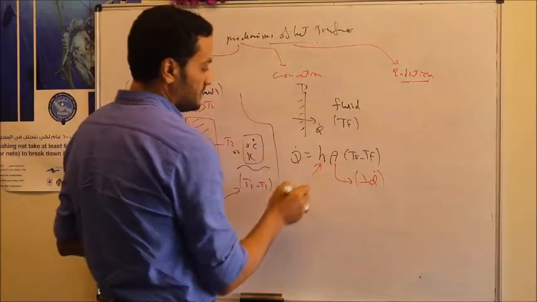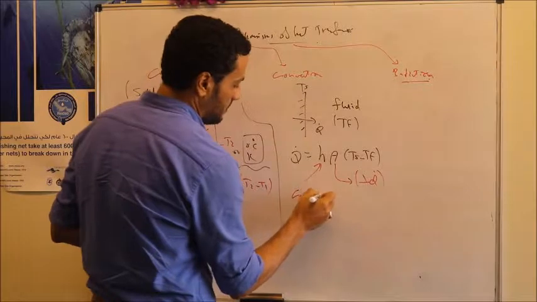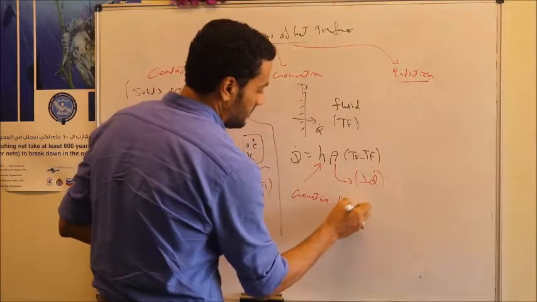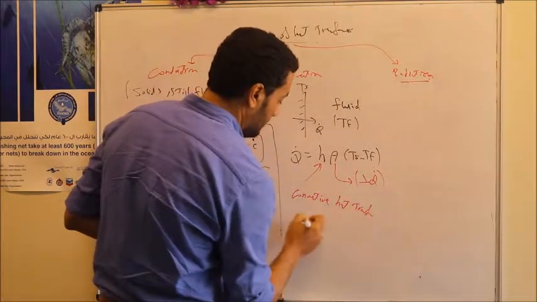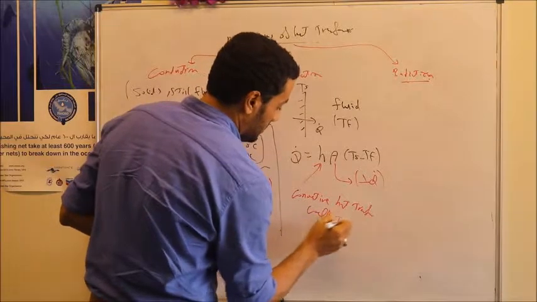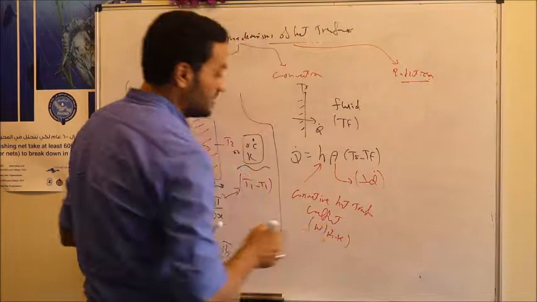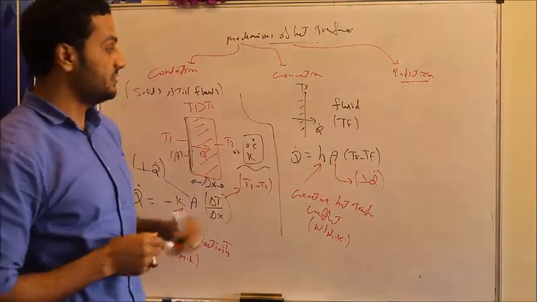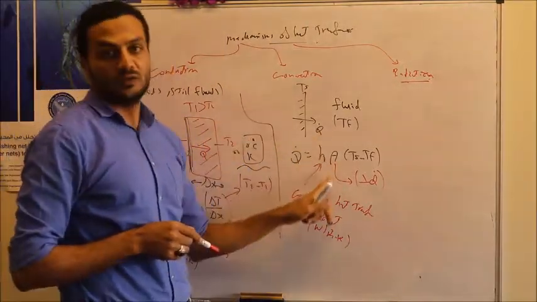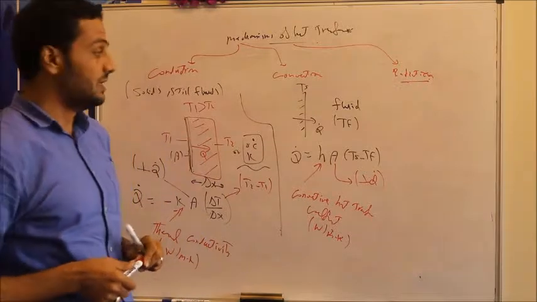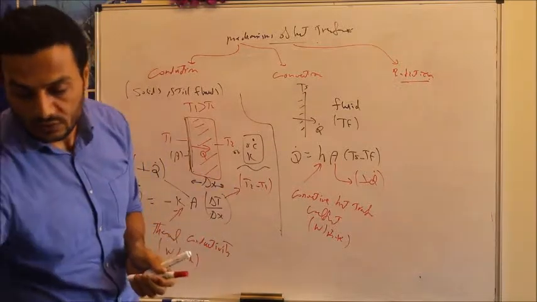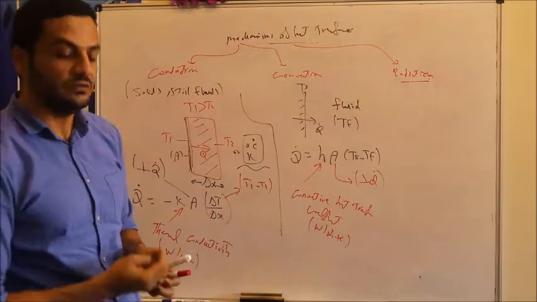This h is called the convective heat transfer coefficient. It is calculated in watt per meter square Kelvin. So the heat transfer by convection is mainly a function of the convection heat transfer coefficient. We have two approaches for the heat transfer by convection.